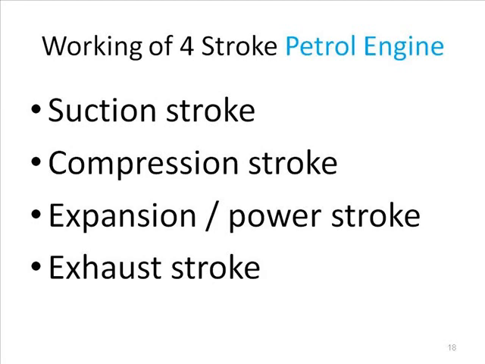So you can see here, these are 4 major strokes to complete one cycle. When we are talking about the 4-stroke petrol engine, at the end of all 4 strokes there is completion of one cycle, and during that time the crank will rotate 720 degrees, which means for completion of each stroke, 180 degrees of crank revolution is observed. So let us start with the working of the 4-stroke petrol engine.